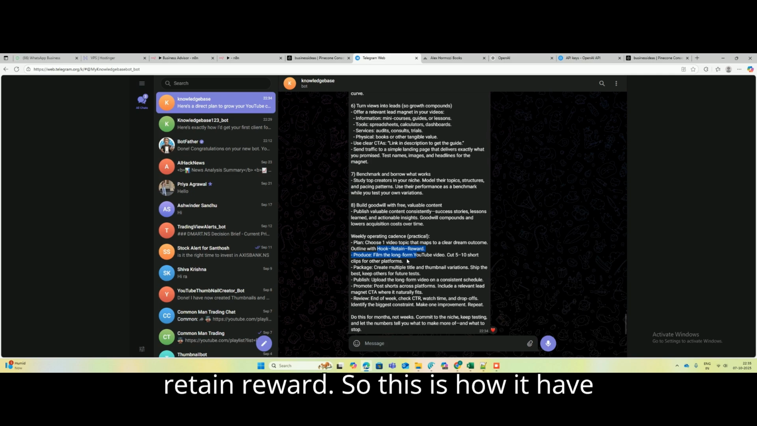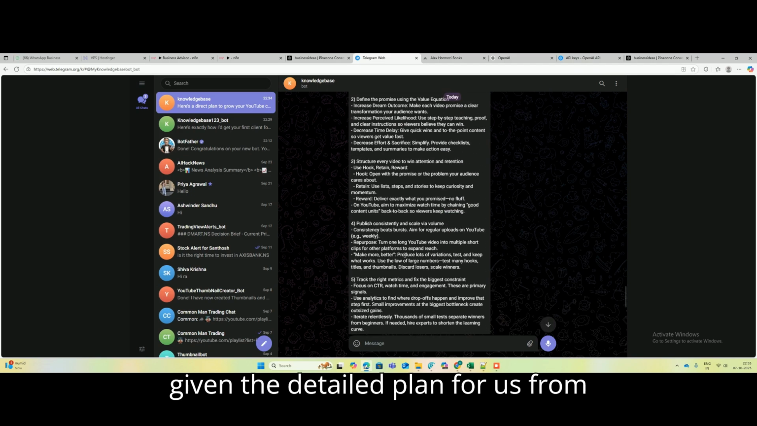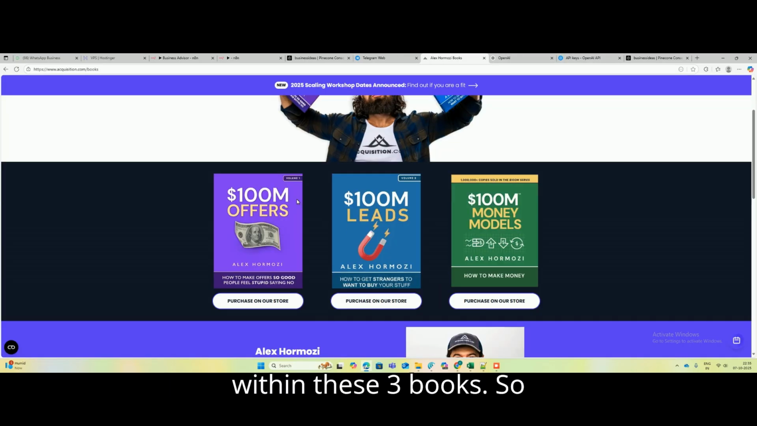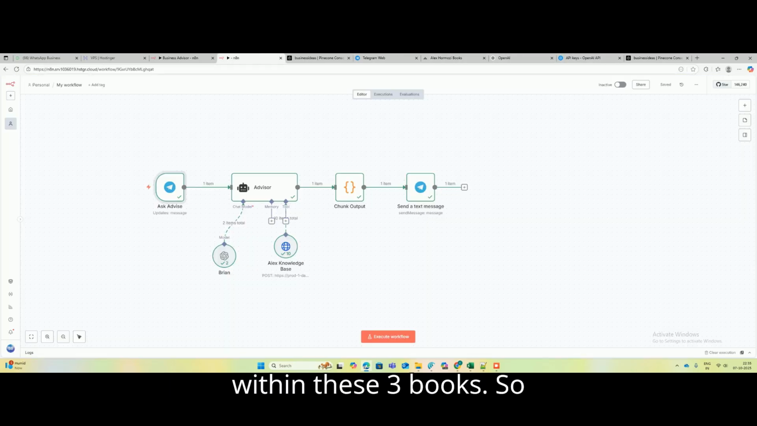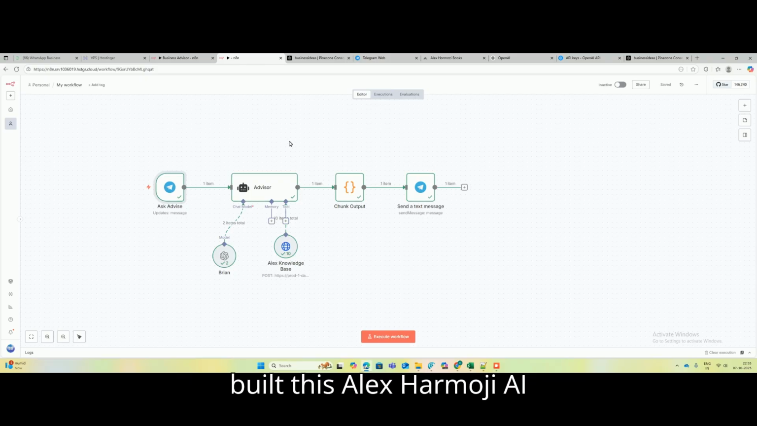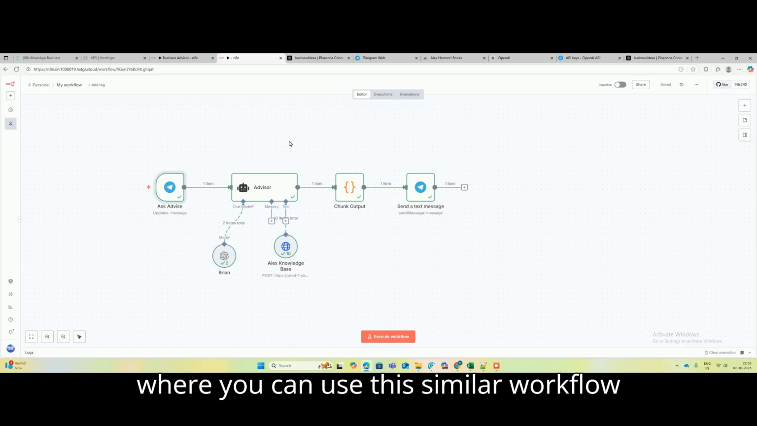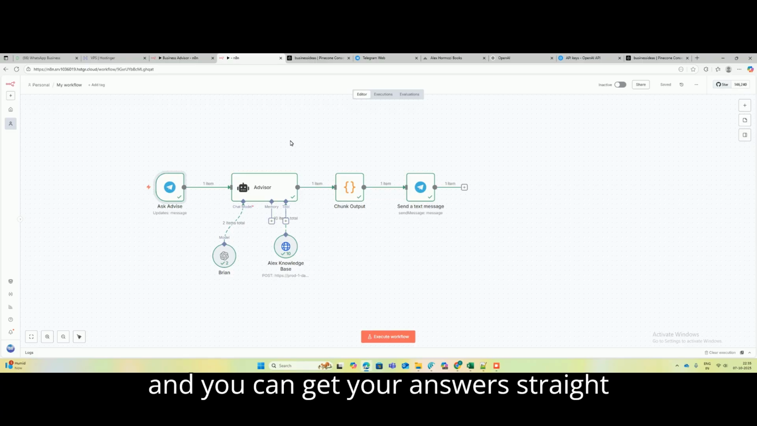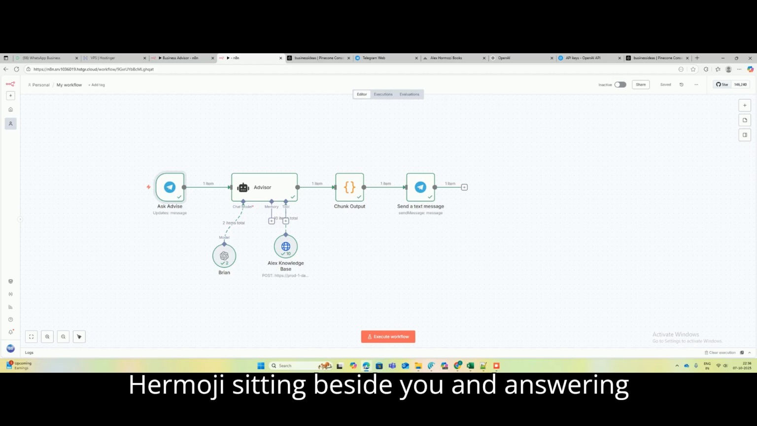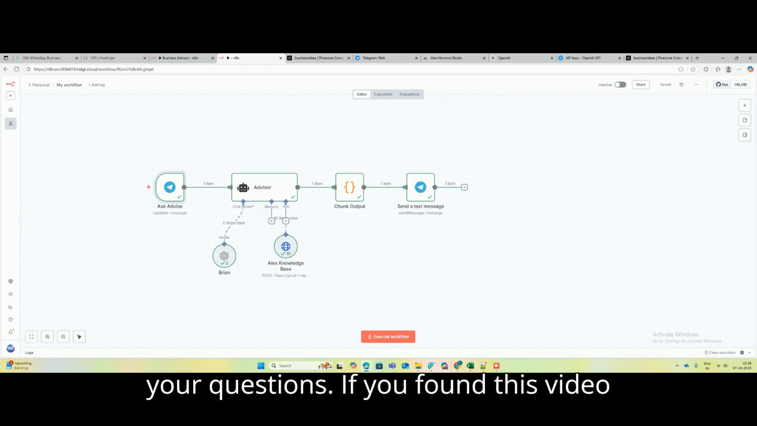So this is how it has given the detailed plan for us from the books, from the knowledge that we have within these three books. So this is what I wanted to show. I have built this Alex Hormozi AI where you can use this similar workflow and you can get your answers straight away from Alex Hormozi's books. It is like Alex Hormozi sitting beside you and answering your questions.